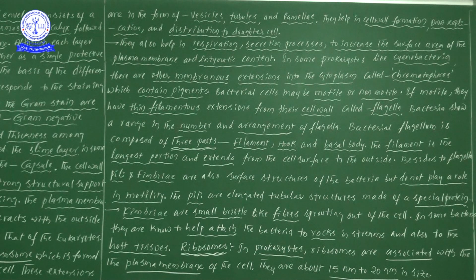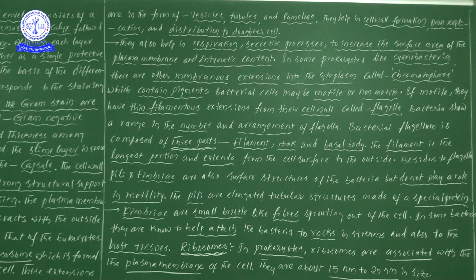So what is the point we are discussing here? In some bacteria, they are known to help attach the bacteria to the rocks in streams and also to the host tissues. Means fimbriae help in attachment to host tissue, and to rocks and some kind of substratum in streams.